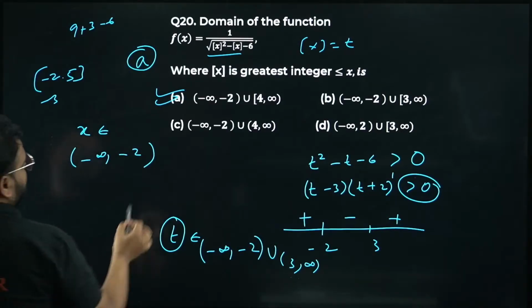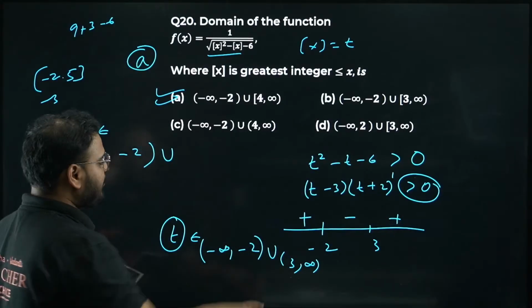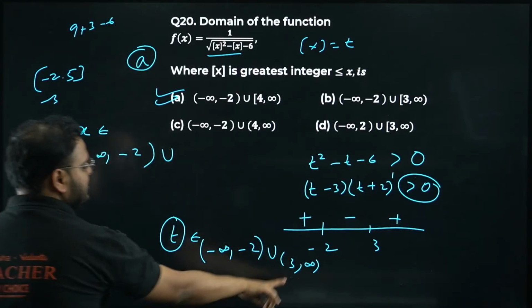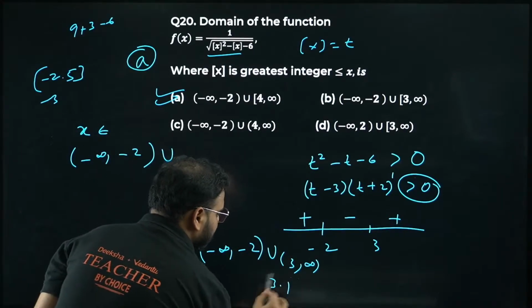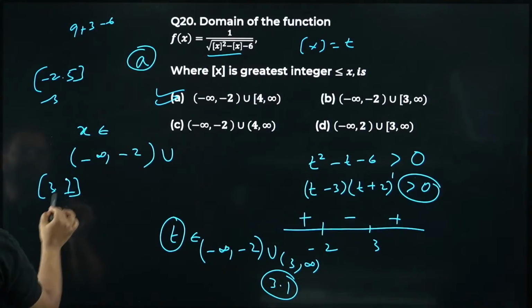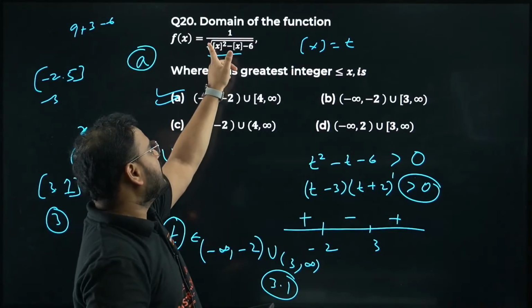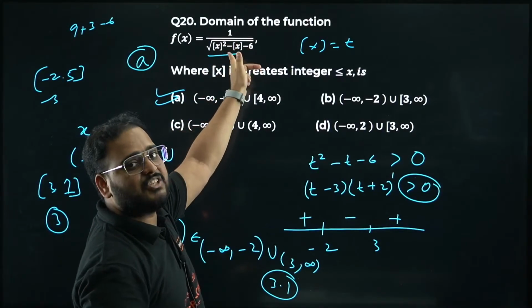But when I'm taking the union, I cannot take 3 to infinity. Because even if there is no 3 over here, it means 3.1. If I take 3.1 in this, what is the answer? 3 only. Put here the value of x as 3. It will become 9 minus 3 minus 6, which is 0.